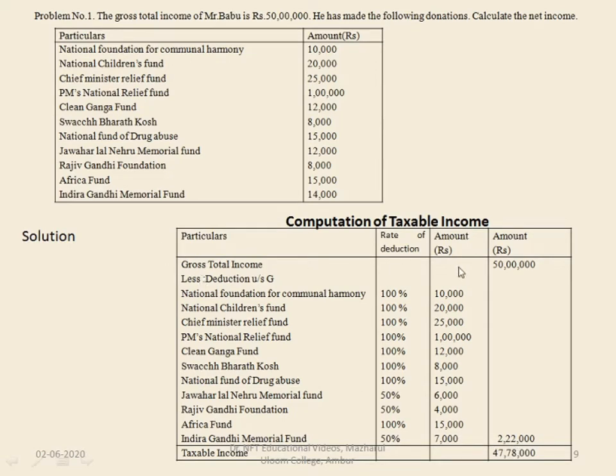From the gross total income, if you deduct the deductions under 80G of rupees 2,22,000, you get the taxable income of 47,78,000.